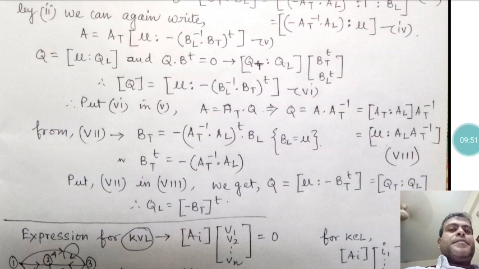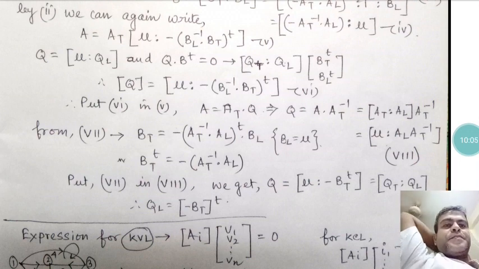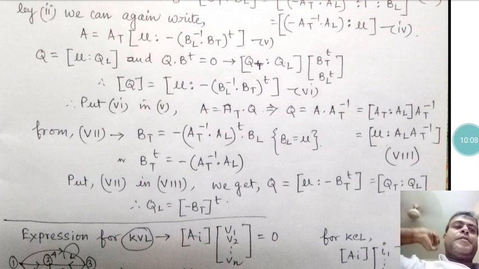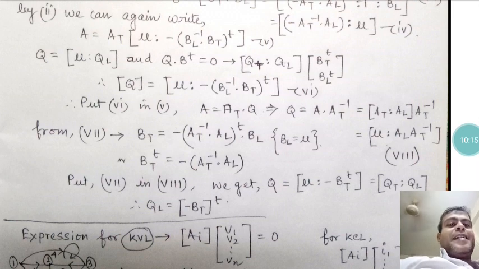Now what is 7? In the same way you can calculate 7: Bt equals minus (At inverse Al) whole bracket transpose times Bl. Here Bl equals U, so Bt transpose equals minus At inverse Al. Now if we place this 7th equation in the 8th, At inverse Al can easily be replaced with Bt transpose.